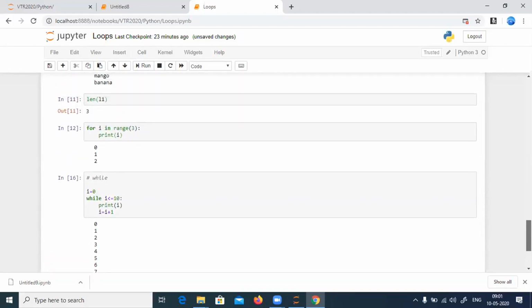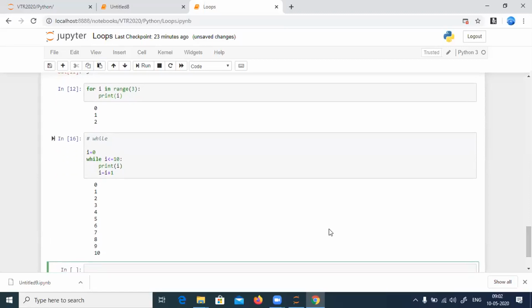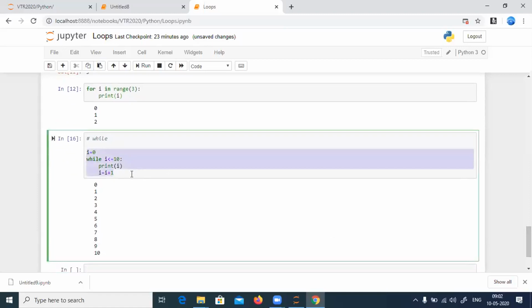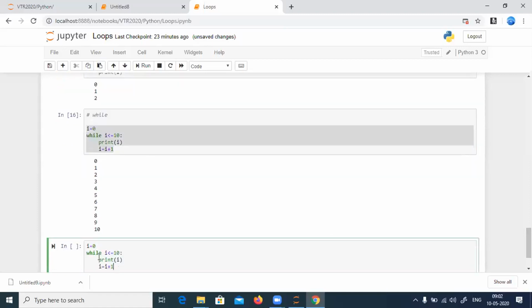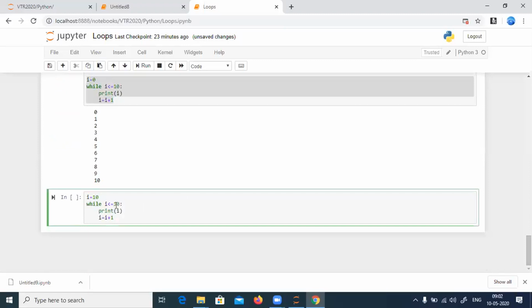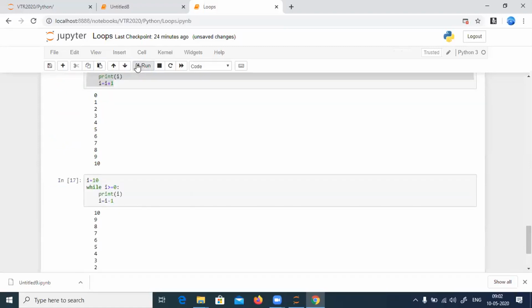If you ask me, okay Vinay, I want to print the numbers from 10, 9, 8, 7, 6, 5, 4, 3, 2, 1, 0, can I do that? Yes. Rather than starting from i equal to 0, better you start from i equal to 10. And then rather than comparing i less than or equal to 10, now compare the value of i greater than or equal to 0. Now print i, and rather than incrementing i, decrement i. So now I get 10, 9, 8, 7, 6, 5, 4, 3, 2, 1, 0.